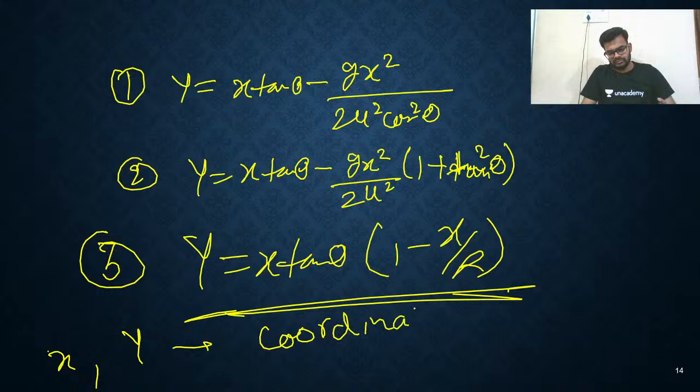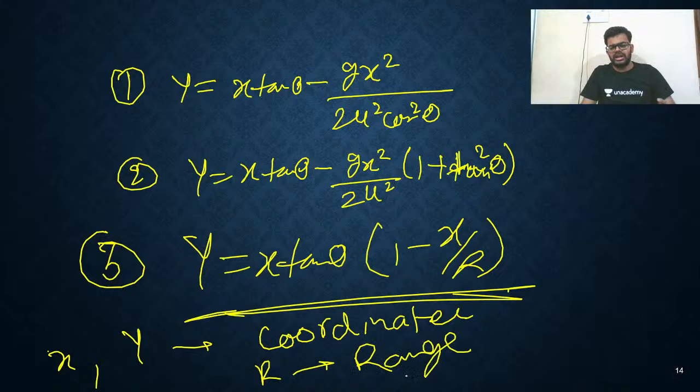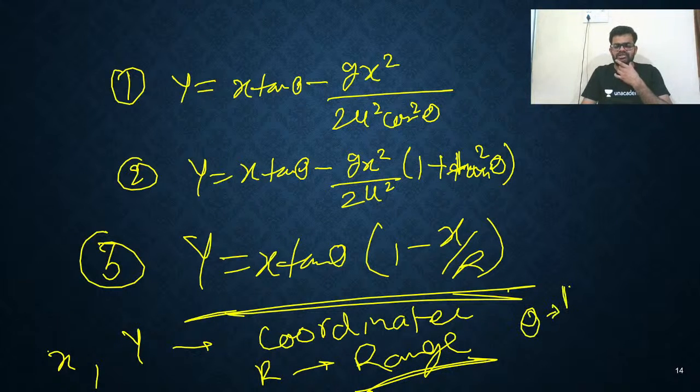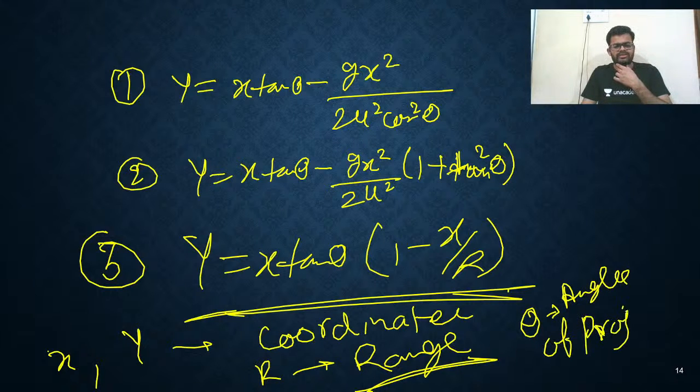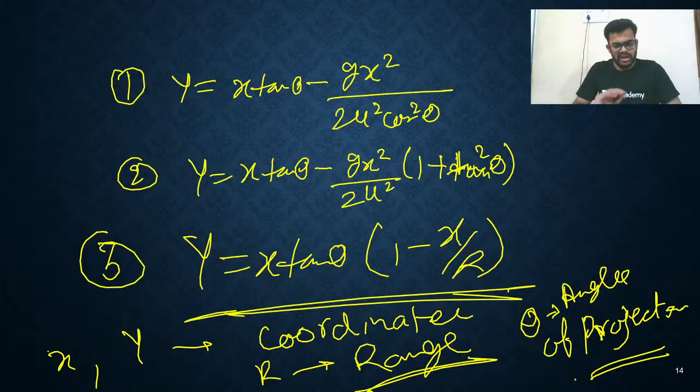And R is called the range, the horizontal range of the particle. Next, theta is the angle of projection. That's all. These are the things you need to remember, my dear friends. If you remember this, you know all the things, and you can solve so many problems.